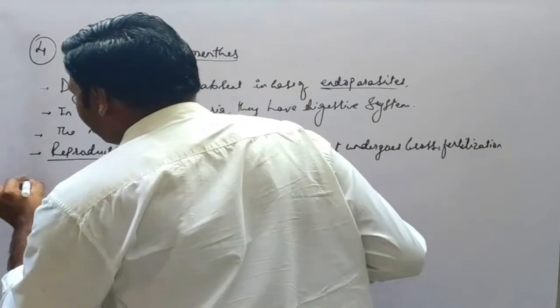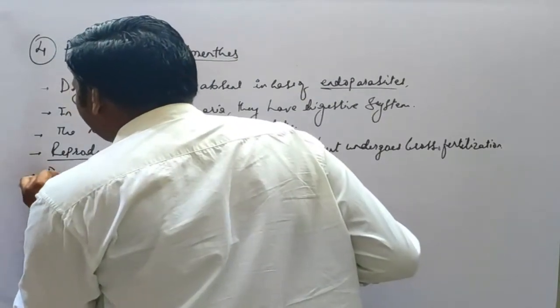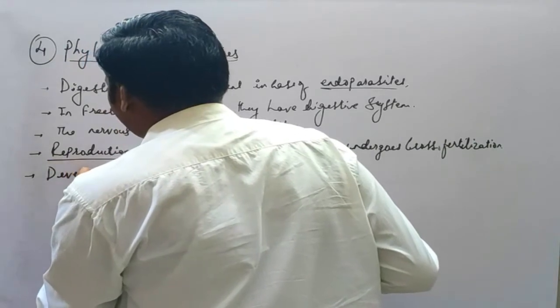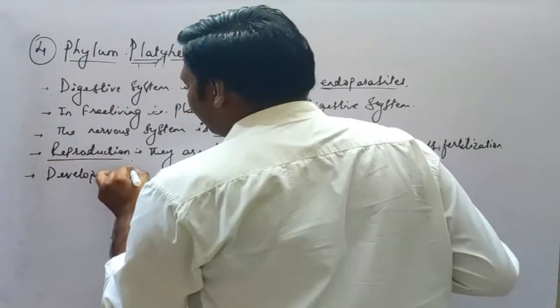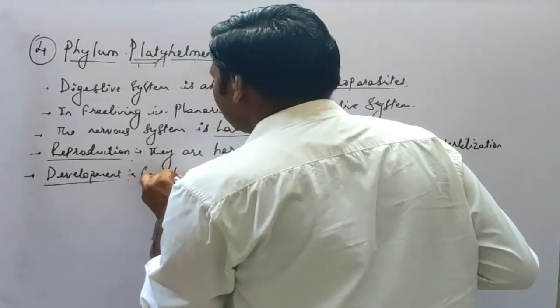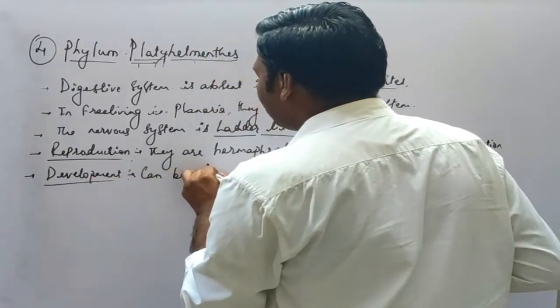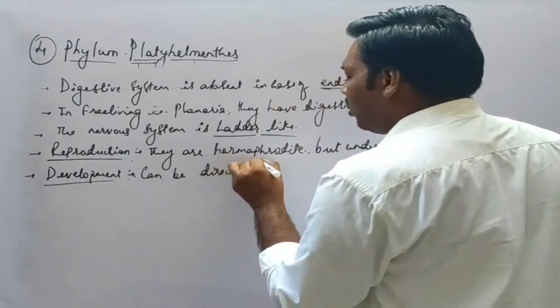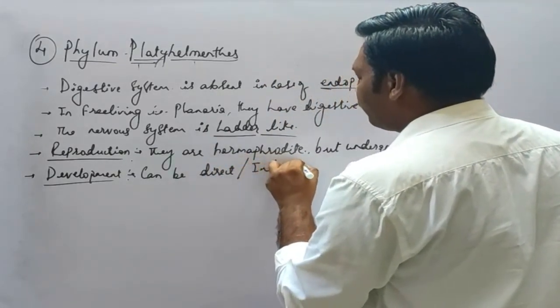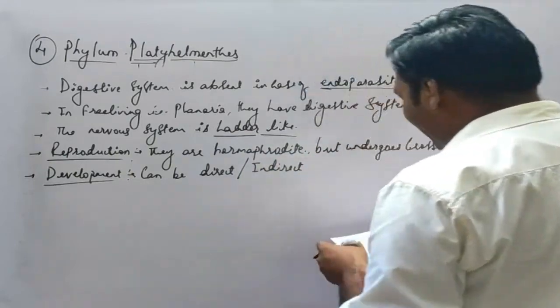The next, development. Okay, development can be direct or indirect. Now, what is meant by direct and indirect?